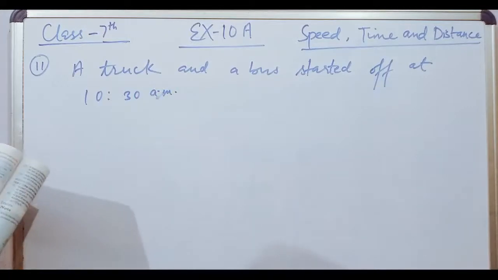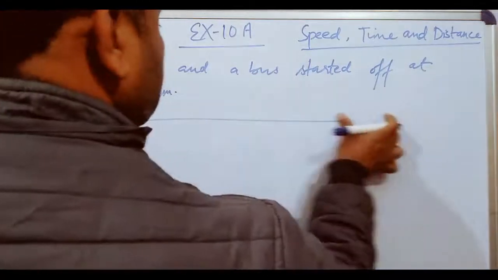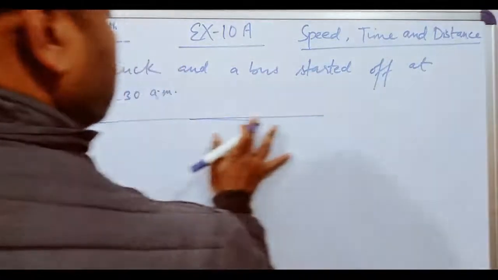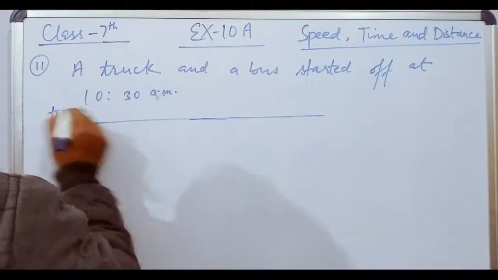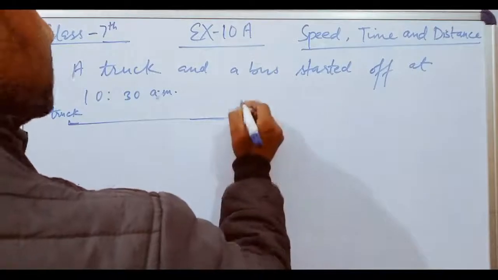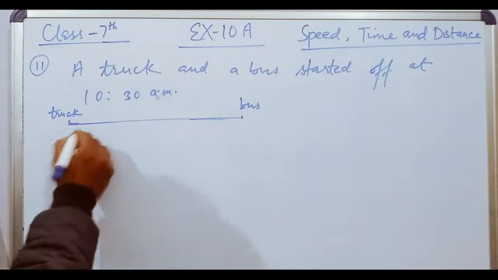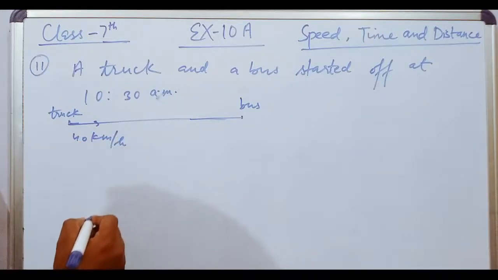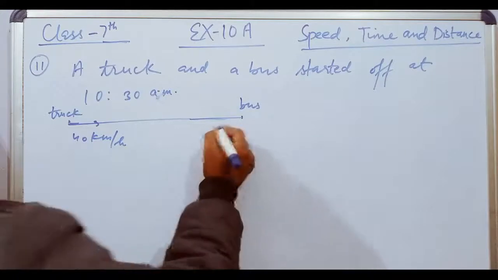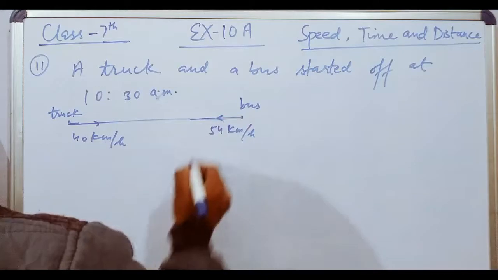From opposite ends. Suppose that truck from here and bus from here started. Okay. Then the truck traveled at speed of 40 kilometer per hour and the bus traveled at the speed of 54 kilometer per hour. Okay.